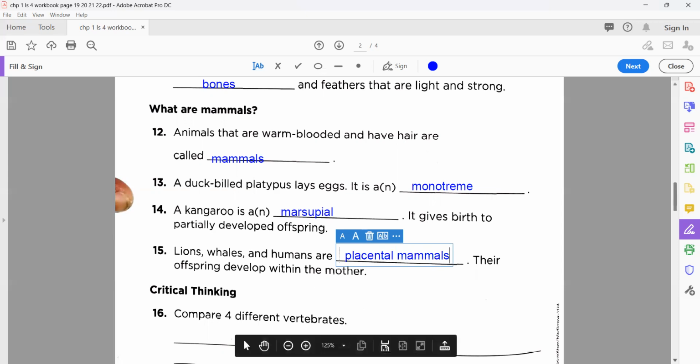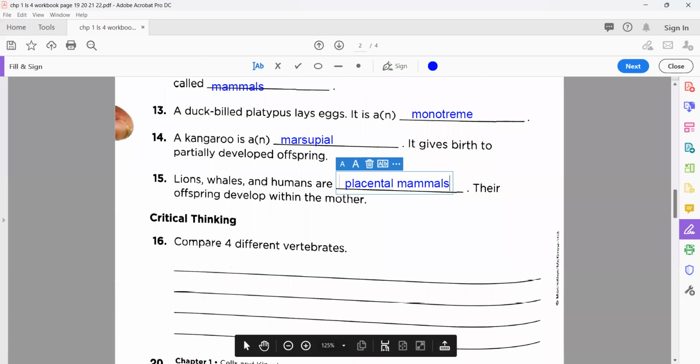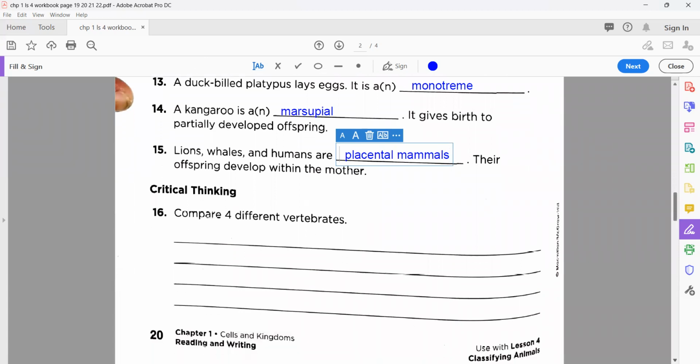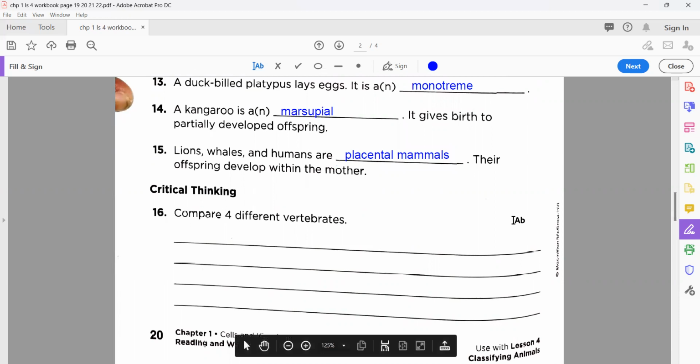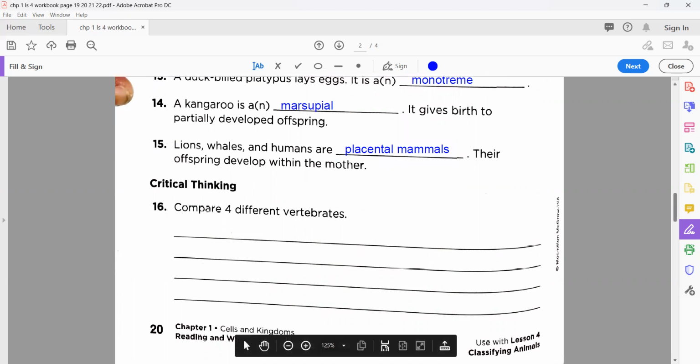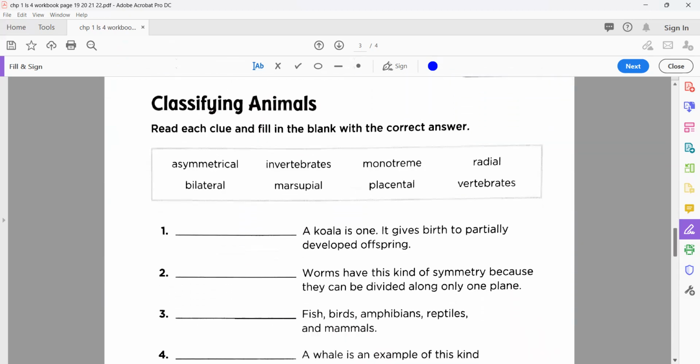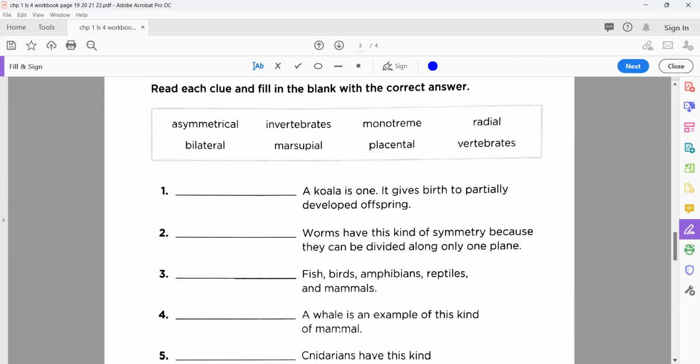Now the last question from your workbook page number 20: compare four different vertebrates. That's another small assessment you need to solve by yourself. Okay, so we move to the next page, your workbook page number 21.